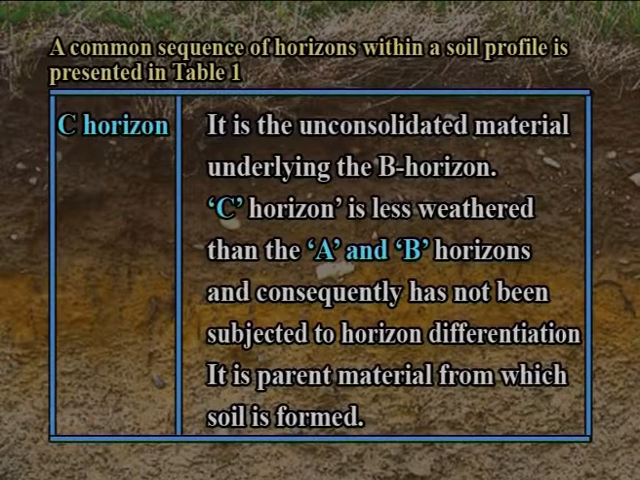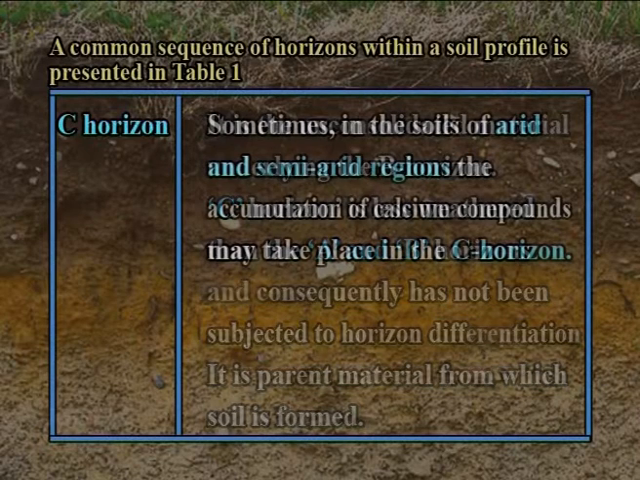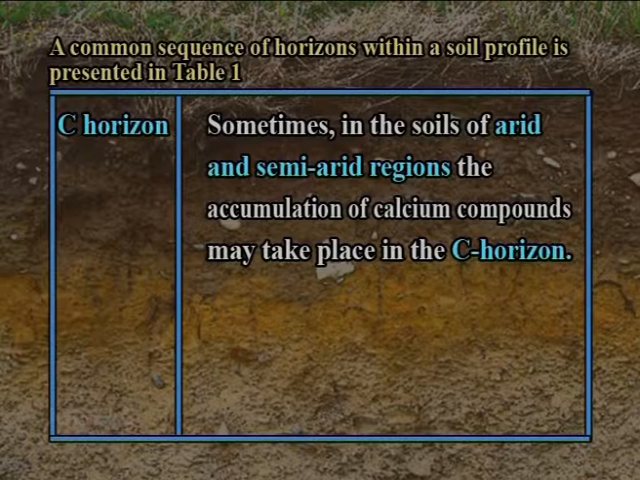C horizon. It is the unconsolidated material underlying the B horizon. C horizon is less weathered than the A and B horizons and consequently has not been subjected to horizon differentiation. It is parent material from which soil is formed. Sometimes in the soils of arid and semi-arid regions, the accumulation of calcium compounds may take place in the C horizon.